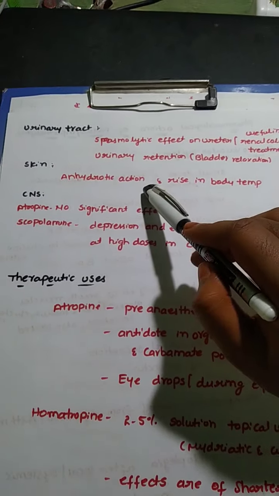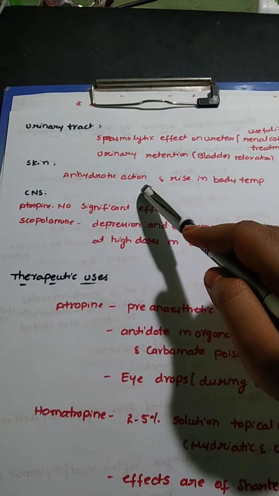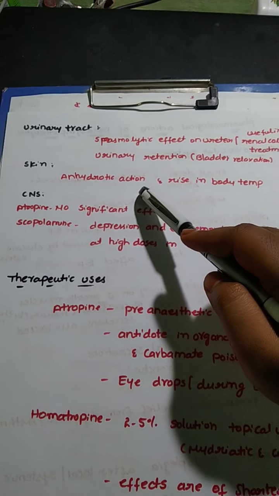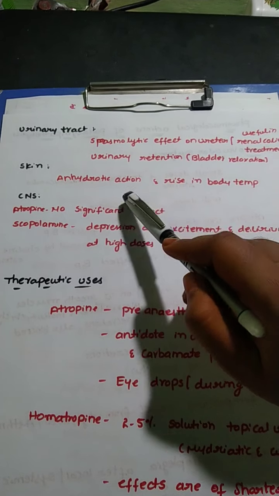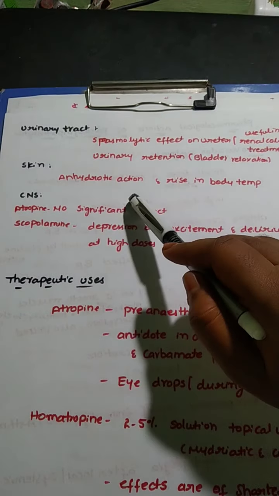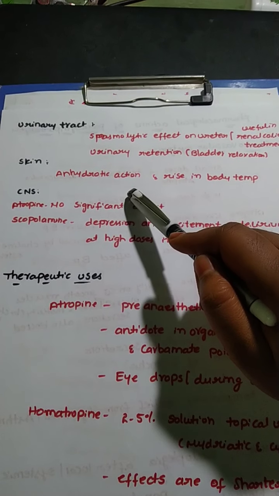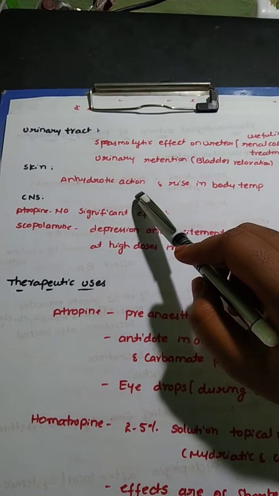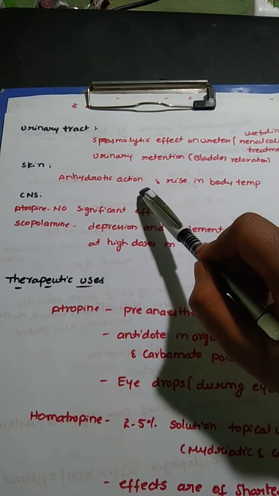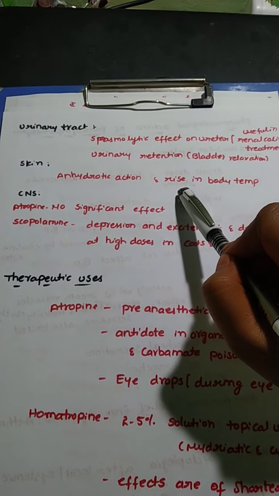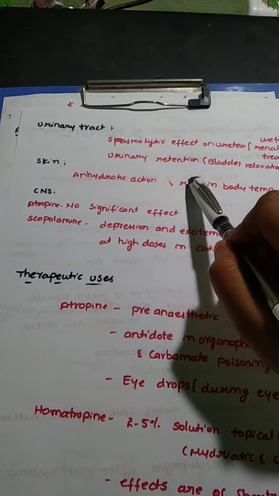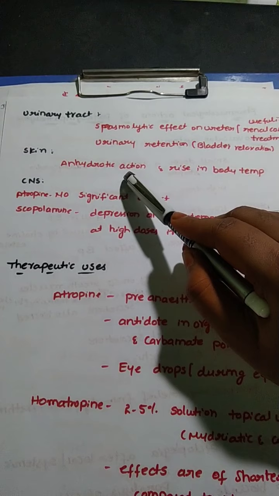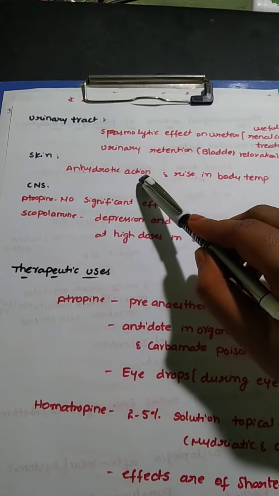On the skin, it has an anhidrotic action. This anhidrotic action is due to the malfunctioning of sweat glands. There is complete absence of sweat in anhidrotic persons. Due to this, there is also a rise in body temperature, because sweating is a phenomenon where heat from the body is lost and there is a coolness to the person. When sweating is completely absent, there is decreased elimination of heat from the body. As a result, there is a rise in body temperature. As these parasympatholytics have an inhibiting effect on secretions, they have an anhidrotic action.